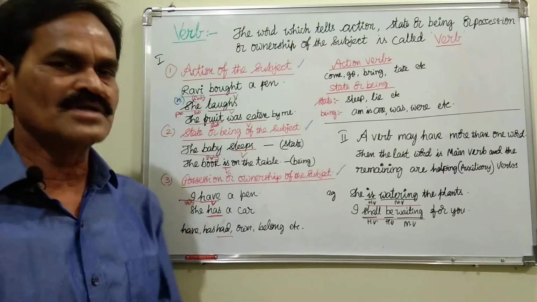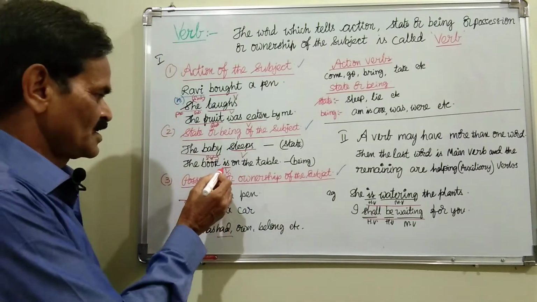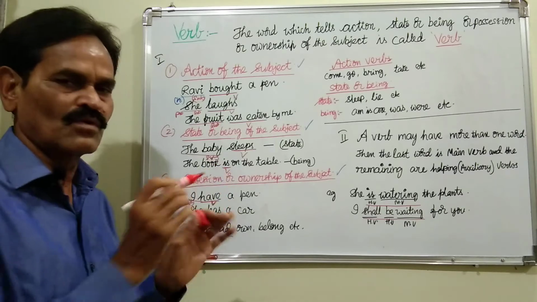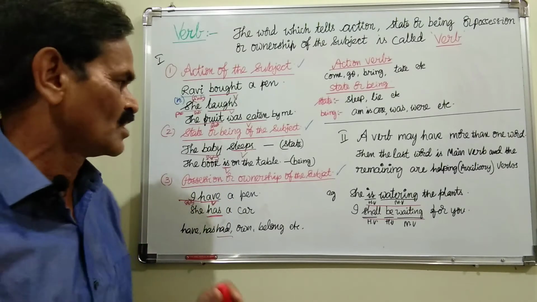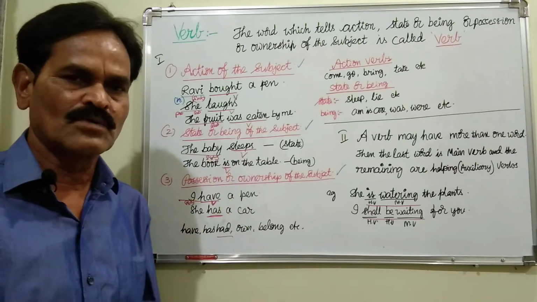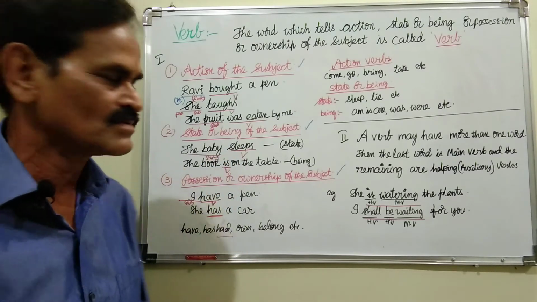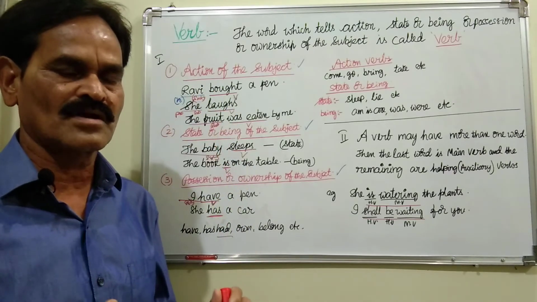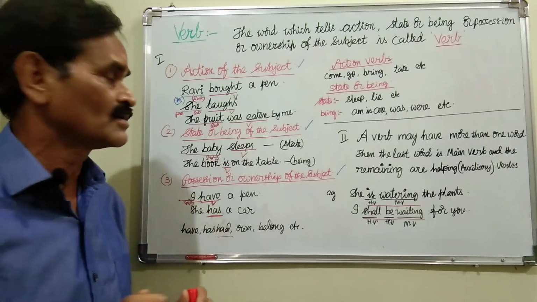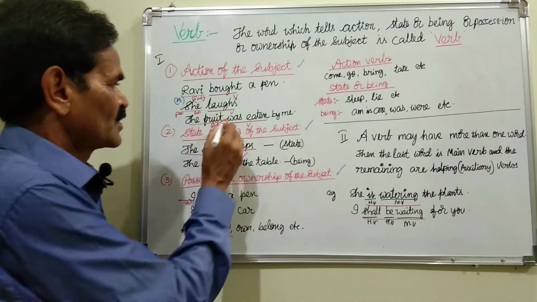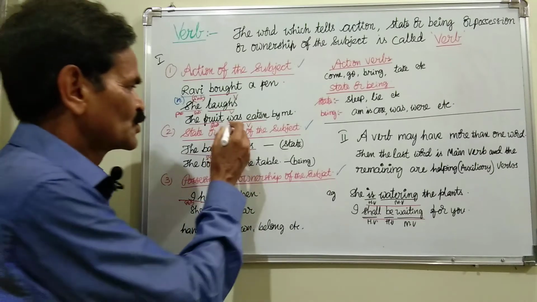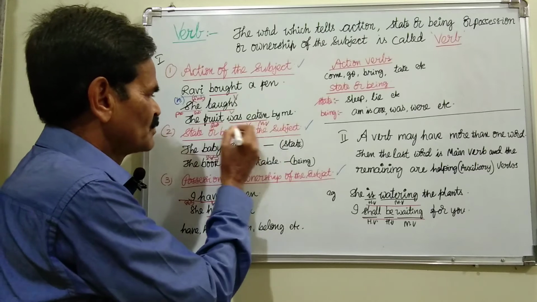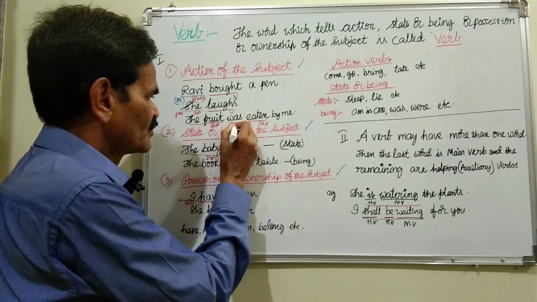If one word is there, that is the main verb. Suppose here, if only one word is there in this sentence, that is the main verb. And "sleeps," here only one word in the verb, that is the main verb. Here "bought" and "laughs" also have only one word in the verb, so these are main verbs. But here "was eaten," two words are there. "Eaten" is the main verb, and "was" is the helping verb.